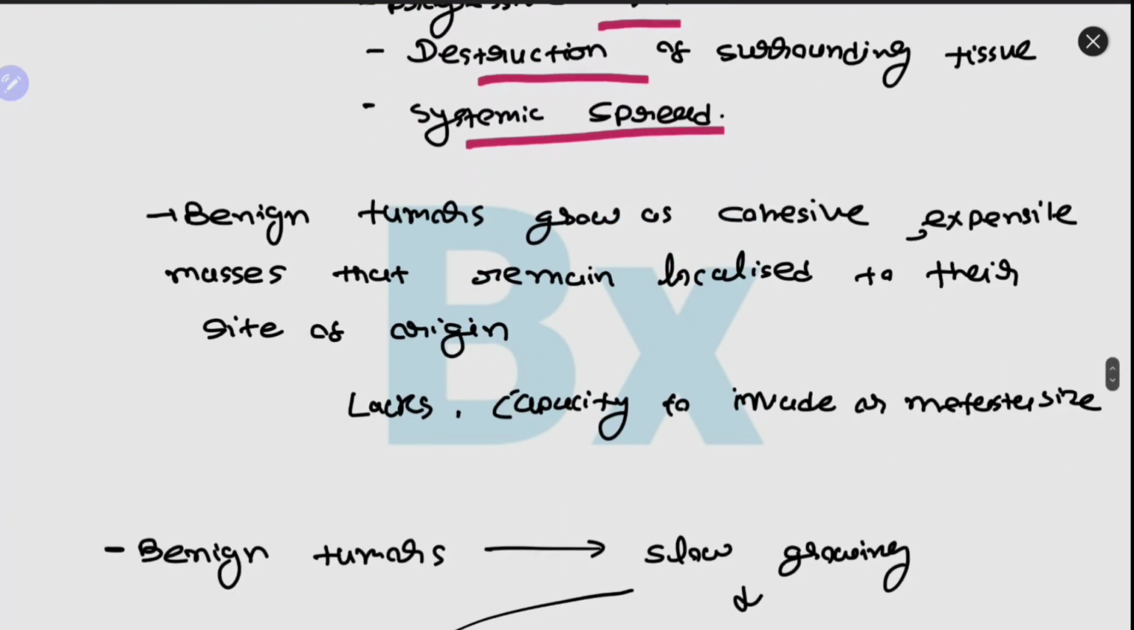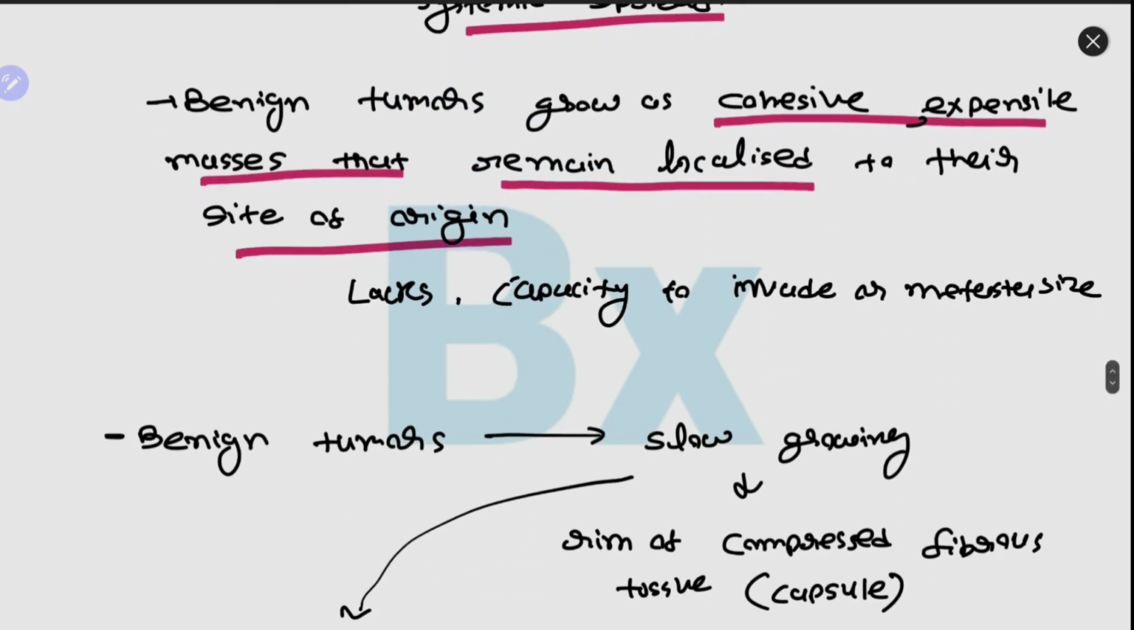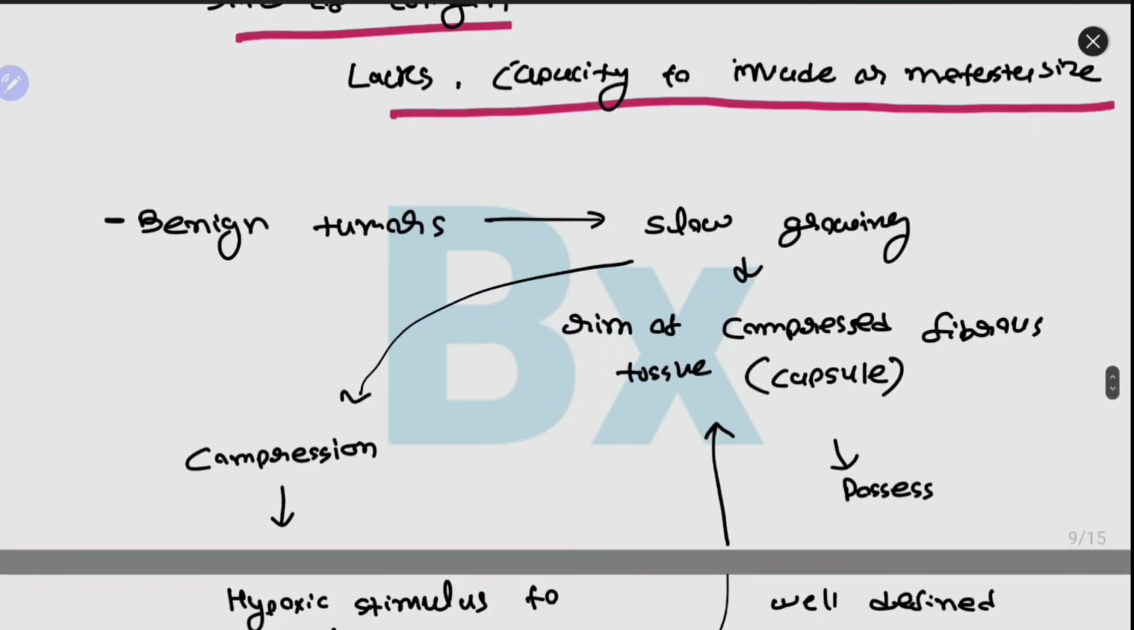Benign tumors grow as cohesive expansile masses that remain localized to their site of origin. Also, benign tumors lack the capacity to invade or metastasize, while malignant tumors can invade and can metastasize. Benign tumors are slow growing and have a rim of compressed fibrous tissue, also known as a capsule. We all know that benign tumors are encapsulated, but how is this capsule formed?